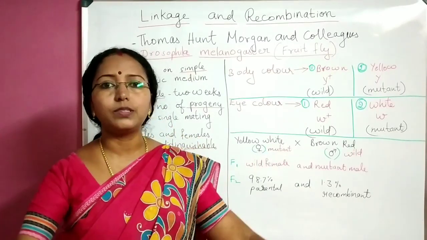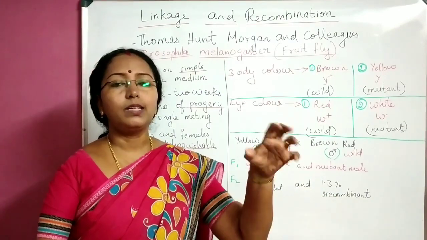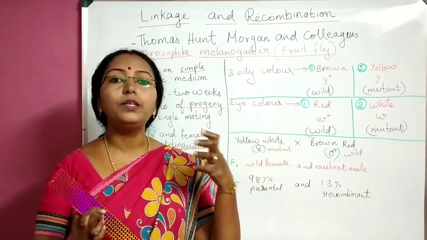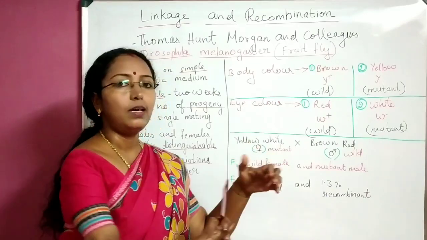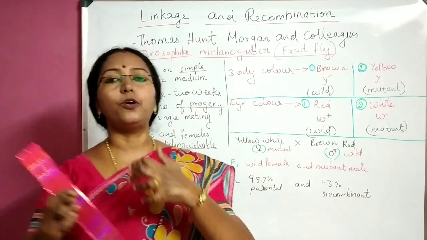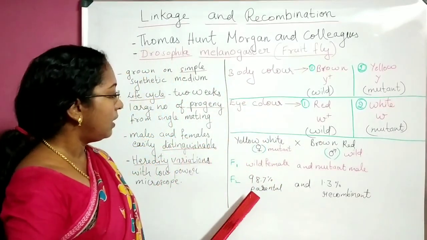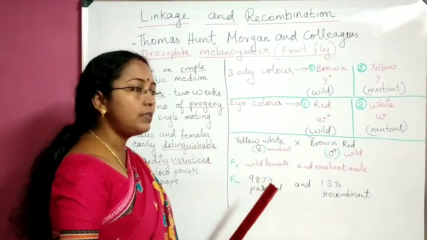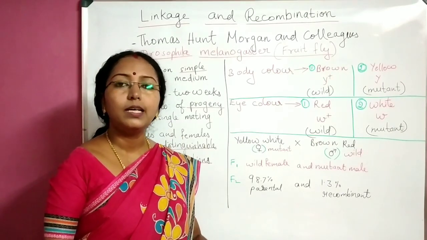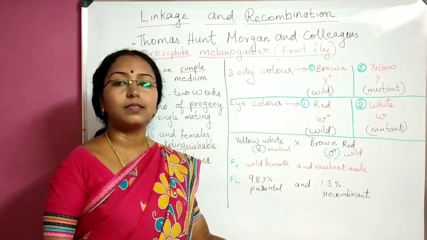Plenty of F2 progenies. Then we started counting the numbers. How many of them were like their parents? How many of them had new form? Majority of them, that is 98.7% of the F2 progenies were like their parents.